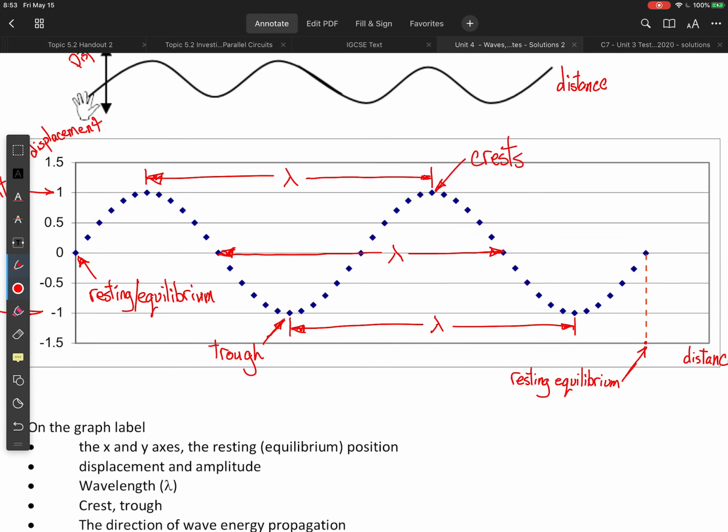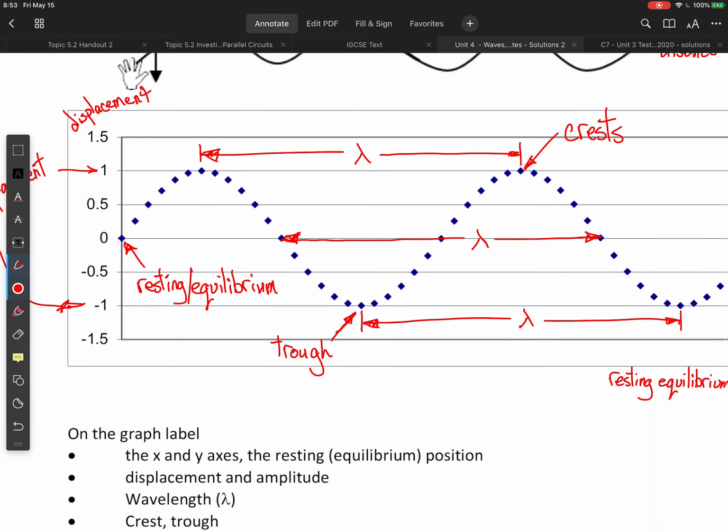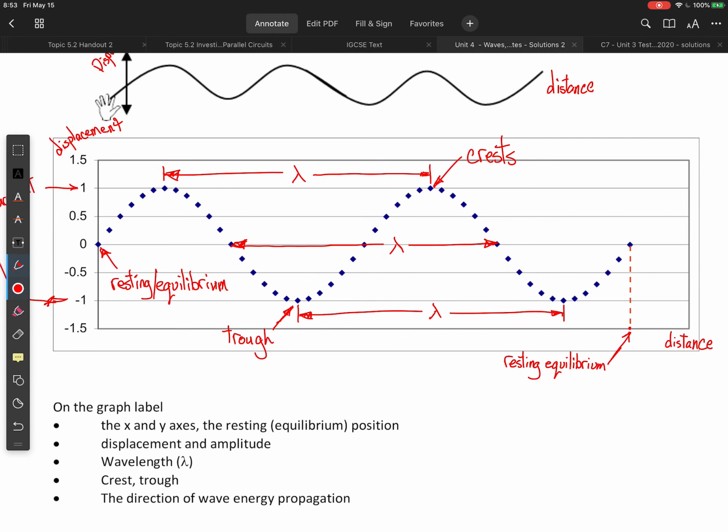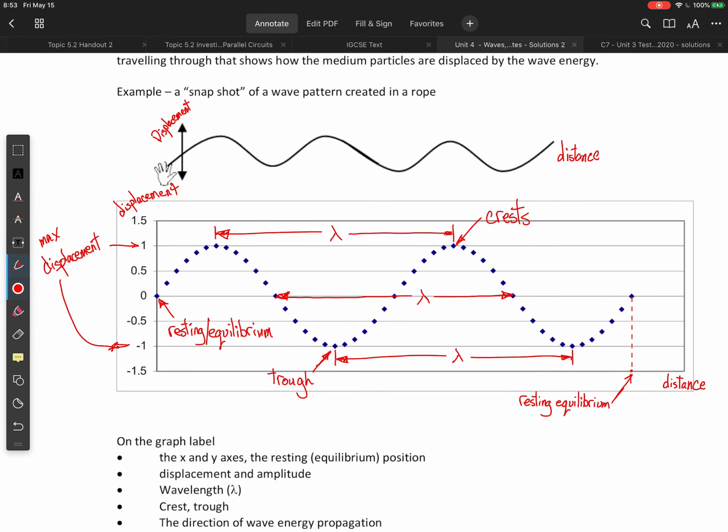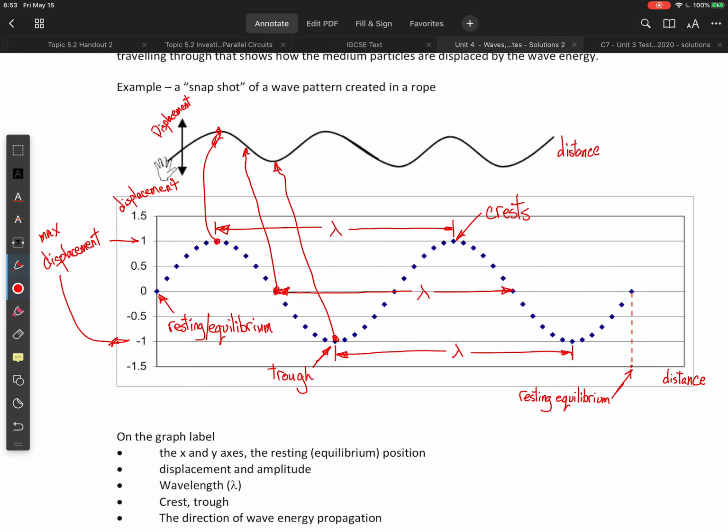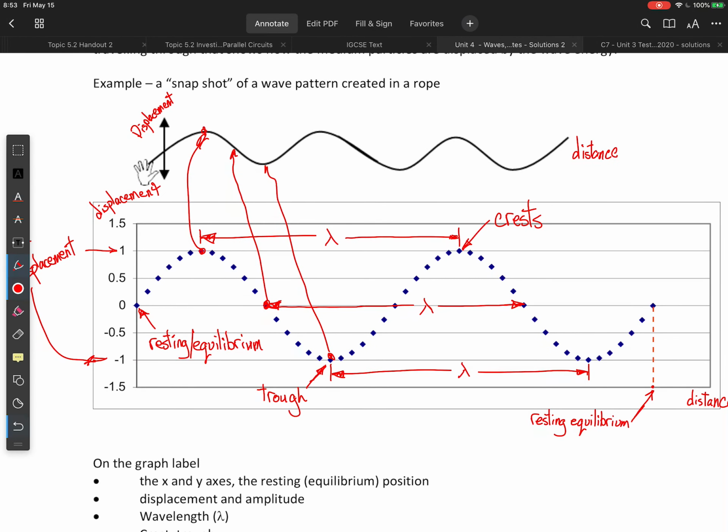So if we look at a particle, we don't have a numbered axes on the x-axis, but we can imagine this particle here corresponding to this position, right? And this particle here would then correspond to this position. And this trough here would correspond to this position, okay? So that's what we're dealing with. Hopefully that makes sense.